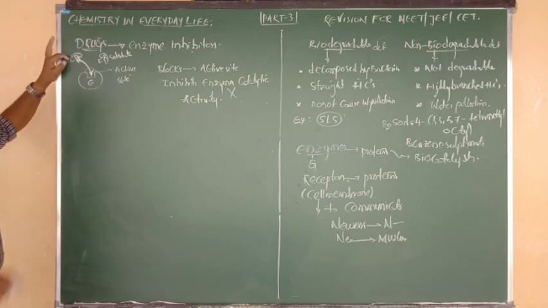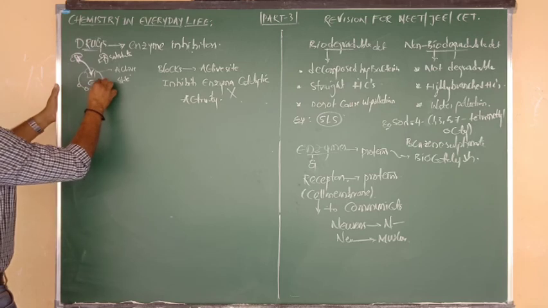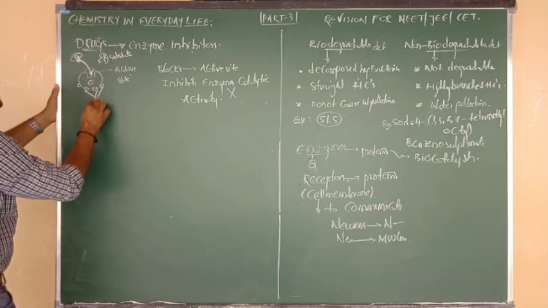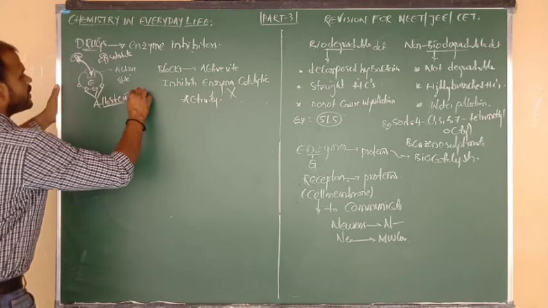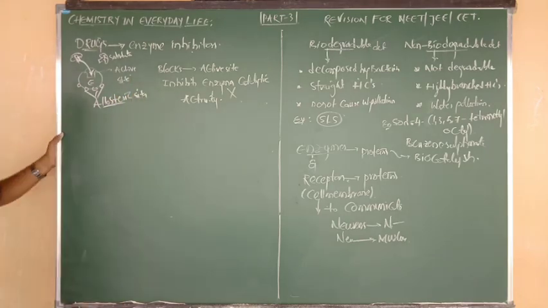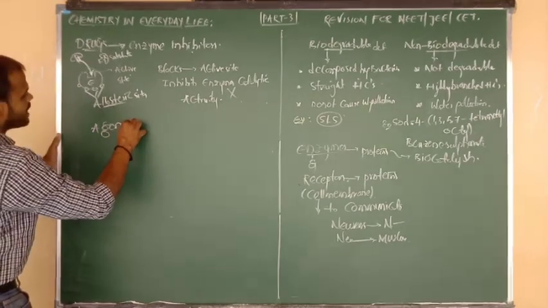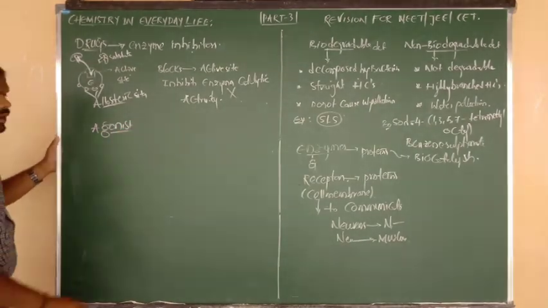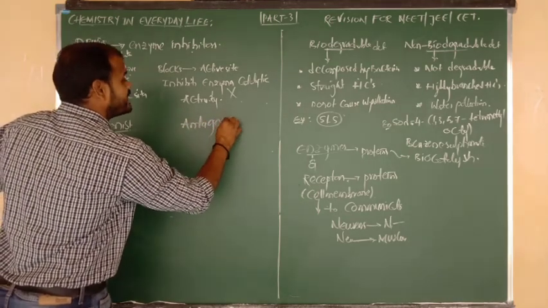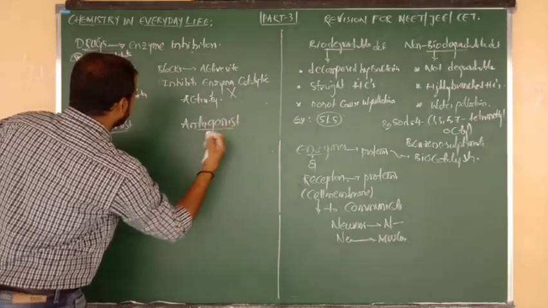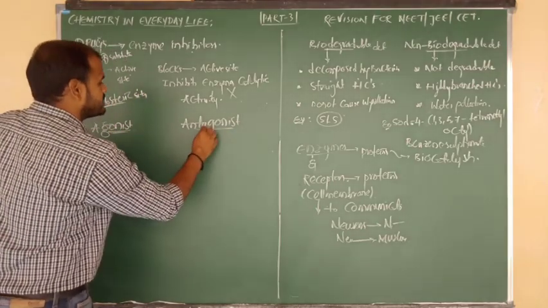The next point to remember, listen carefully. Some drugs do not bind to the active site; they bind to some other sites of the enzyme. Such other sites of enzymes are called allosteric sites. You also have to remember this point. And one more thing, two very important terms: one is agonist and the other is antagonist. What is meant by agonist and antagonist? Listen carefully.